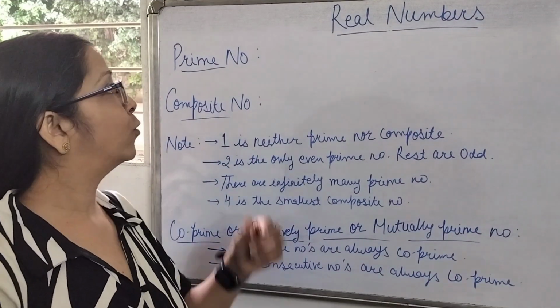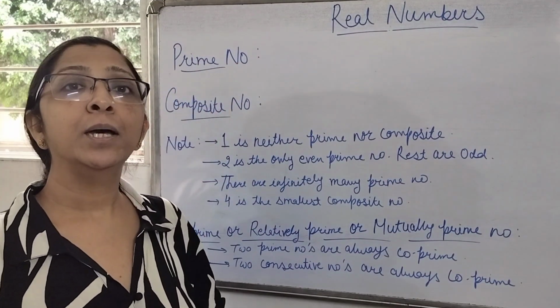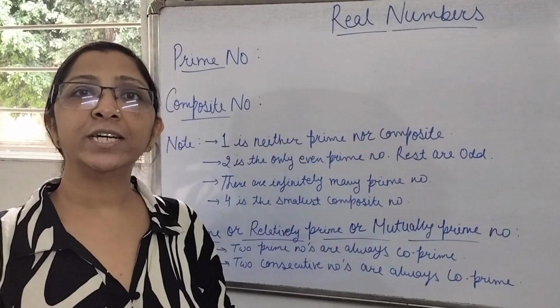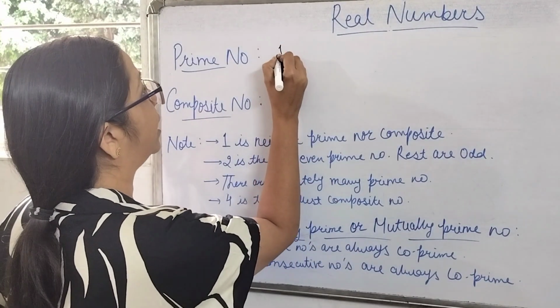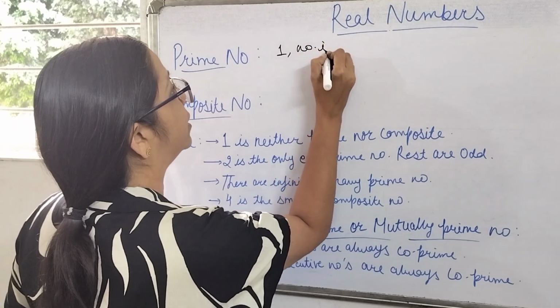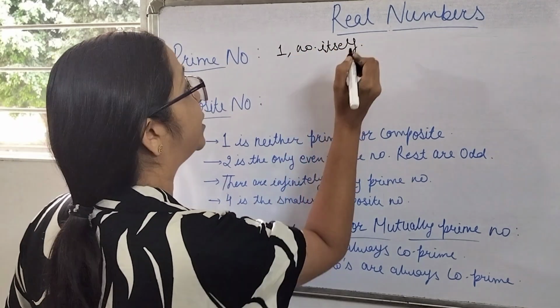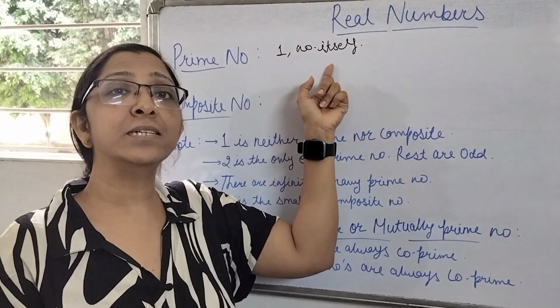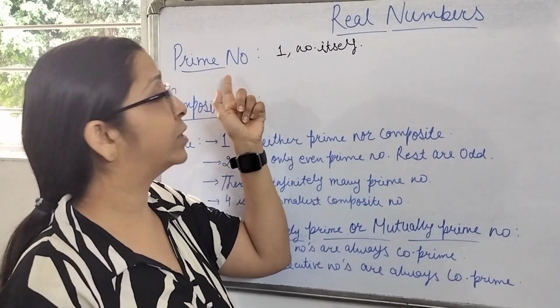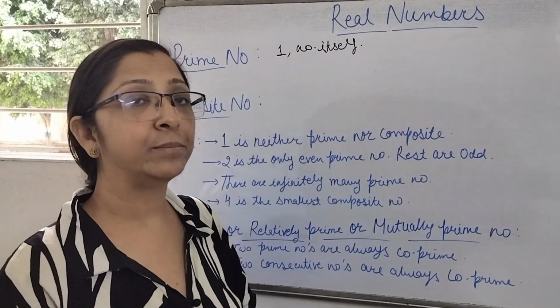Now let's see what prime numbers are. Prime numbers are the numbers which have only two factors, that is 1 and the number itself. The number which has only two factors, where one of them is 1 and the other is the number itself, such type of numbers are known as prime numbers.